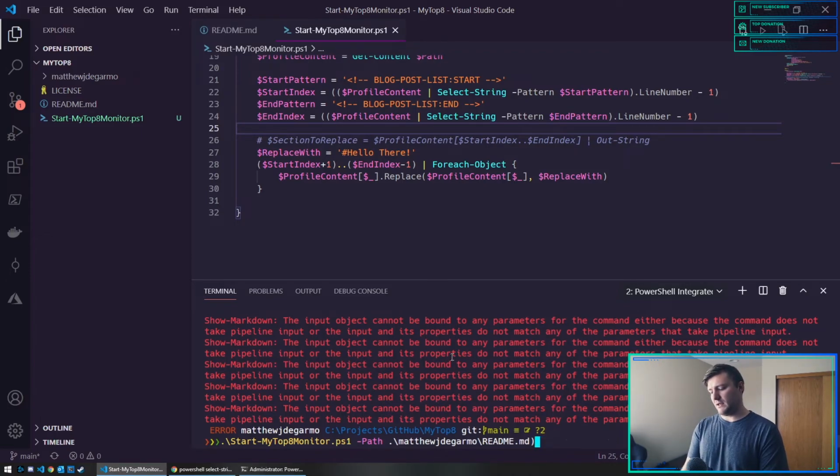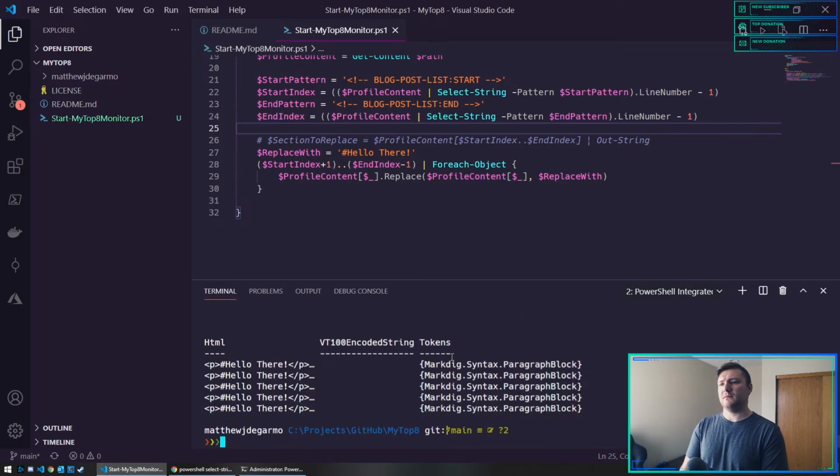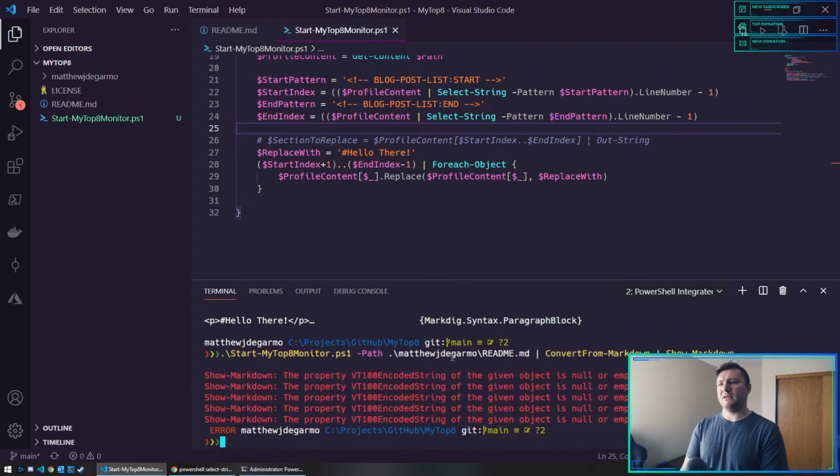Maybe I need to do it at the beginning. There's a command, show markdown. Oh, interesting. I think I need to convert from markdown. There we go. And then show markdown.